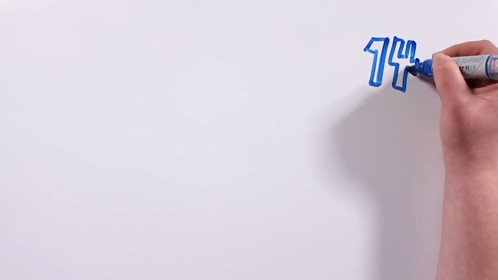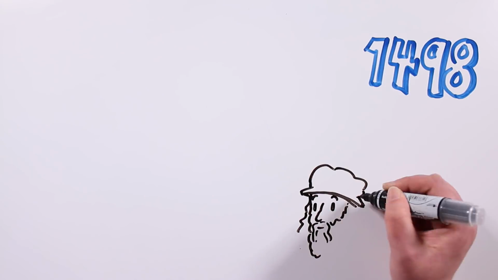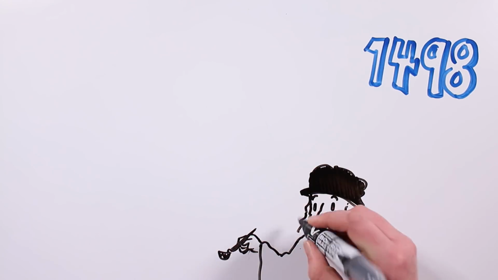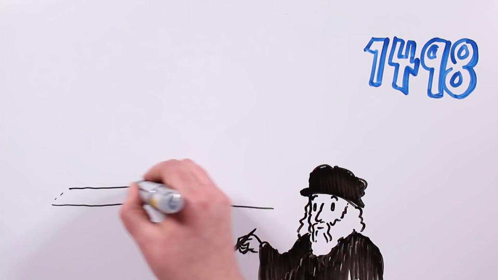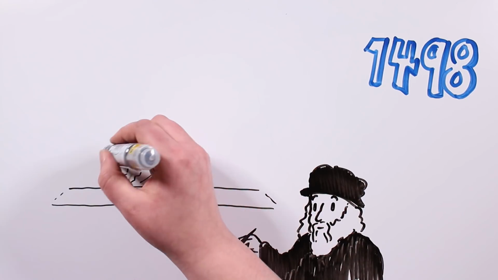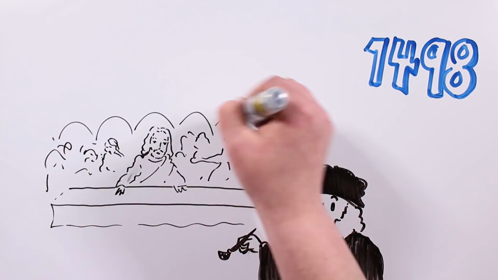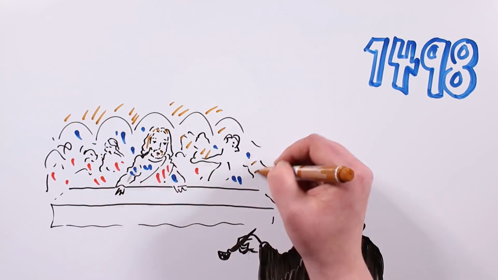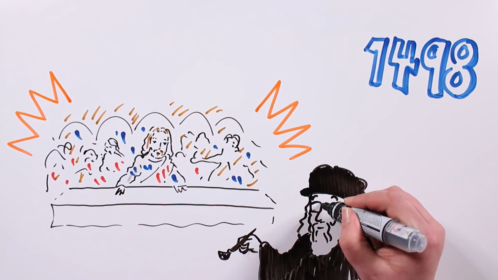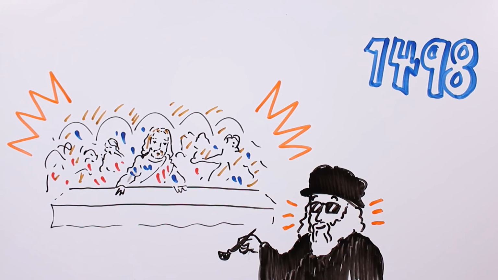In 1498, Leonardo finished another great piece of his, the mural Last Supper, a Bible scene where Jesus is sitting at a table with the 12 apostles before he's betrayed by Judas. It soon became an iconic painting, leading to many artists from all around the continent to go and contemplate it.